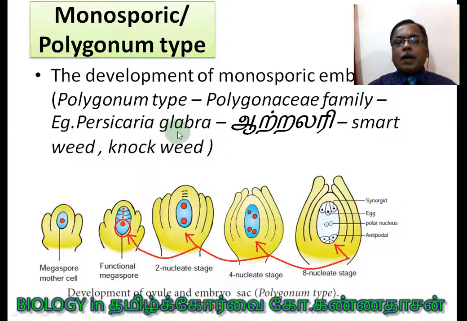Persicaria glabra. Tamil name Artrillary. English common name smart weed, knotweed. Likewise, it can be called. Okay, so this is just extra information.